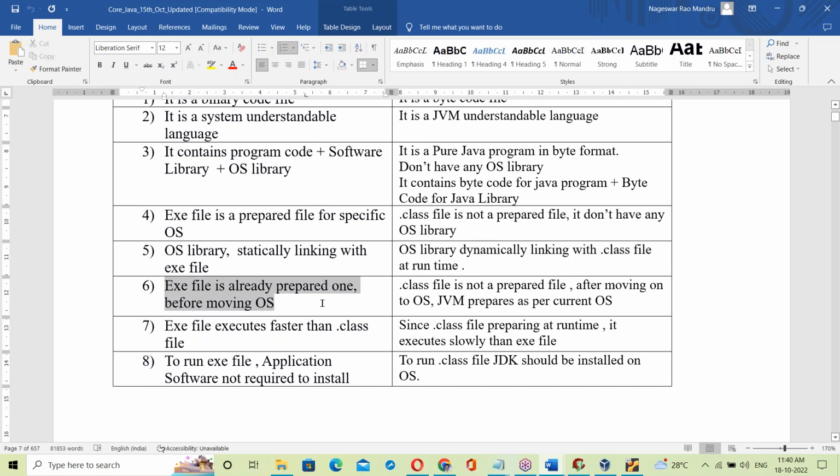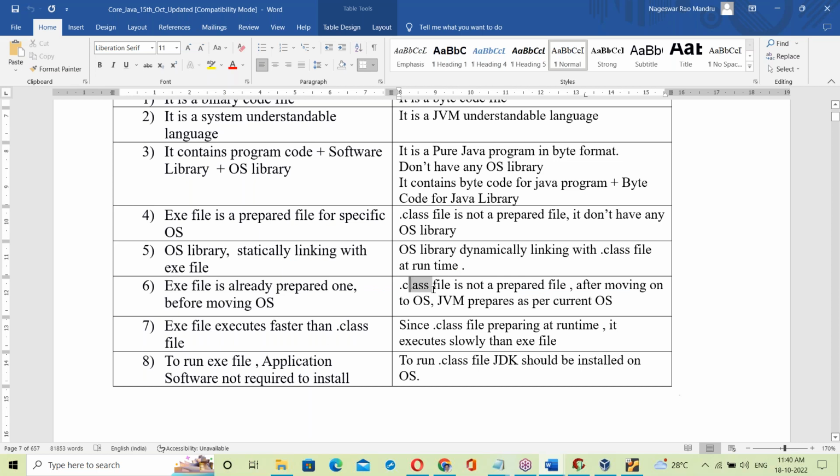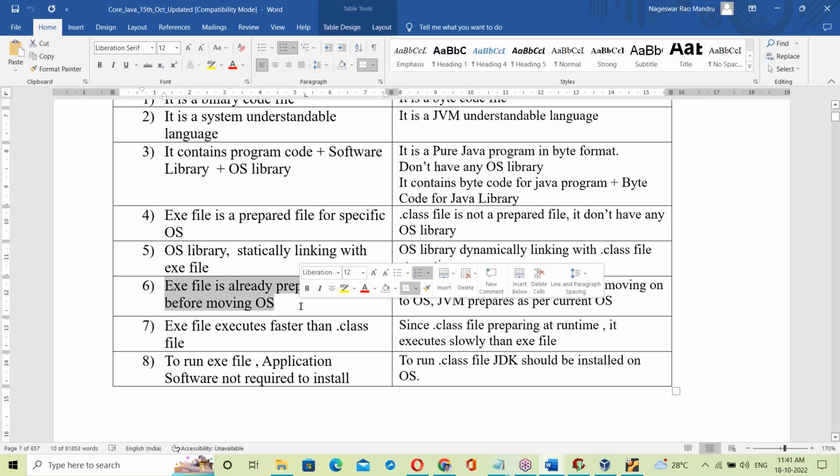See, the exe file is already prepared, only one-time preparation. It is linked only one time with the OS library, which means it is prepared. But the dot class file is not prepared. For the dot class file, every time the OS changes, that link changes.